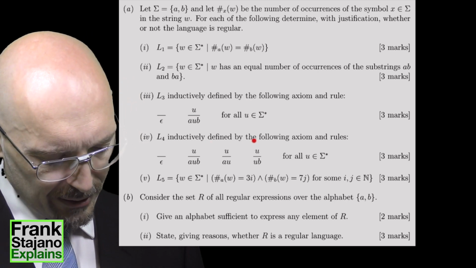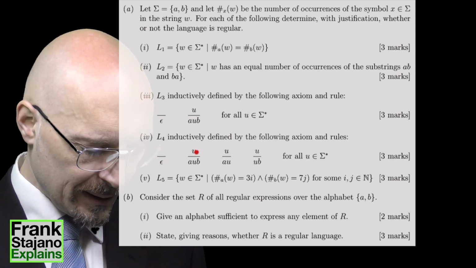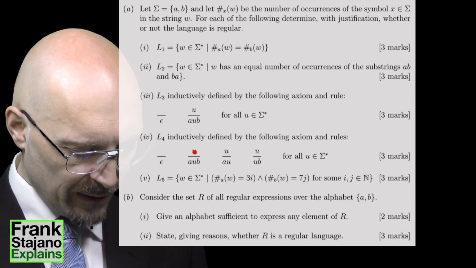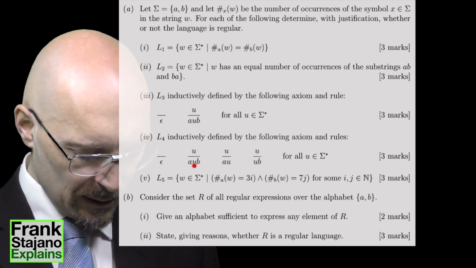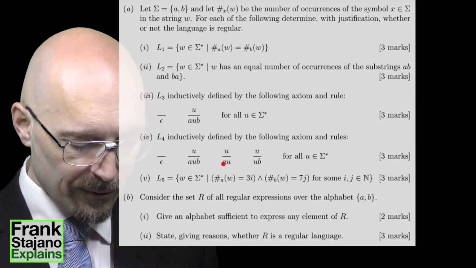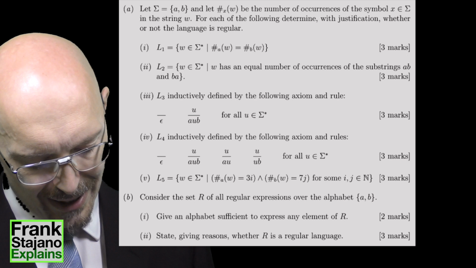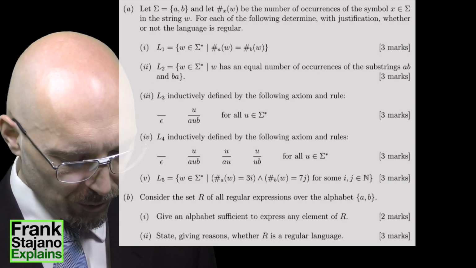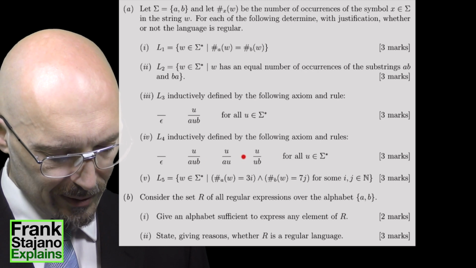Number 4, inductively defined by the following axiom and rules. The empty string is in there, then if I have U, then UB, the same rule as before. But I also have 2 more rules: if I have a string in the language, then I can add an A in front, and if I have a string in the language, I can add a B at the back. So that seems more liberal than this one, because I can have strings that don't have the same number of A's and B's.